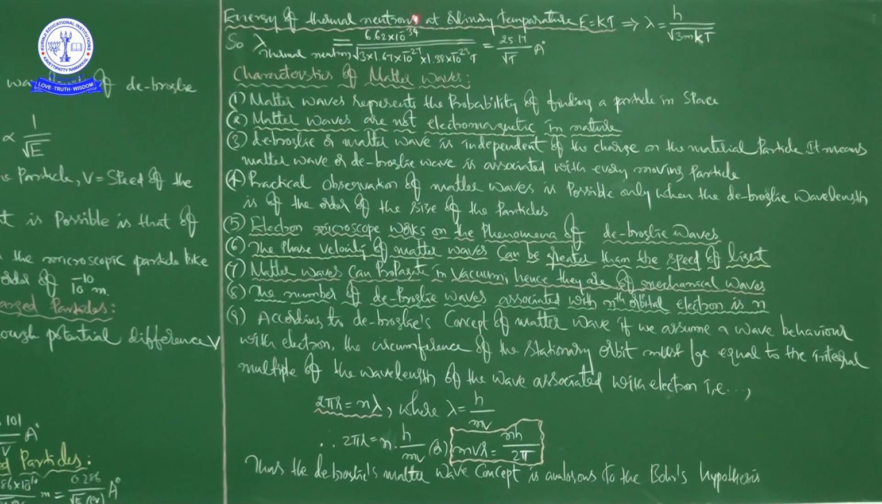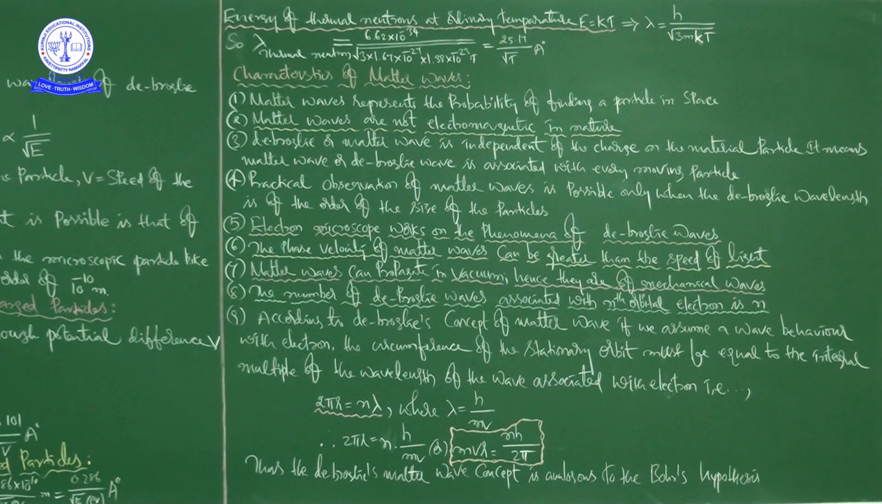Next, second one, matter waves are not electromagnetic in nature. Third point, de Broglie or matter wave is independent of the charge on the material particle. See here, de Broglie or matter wave is independent of the charge on the material particle.